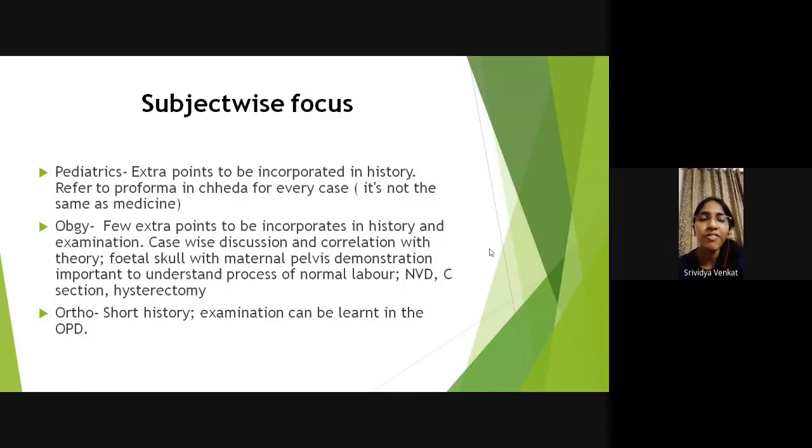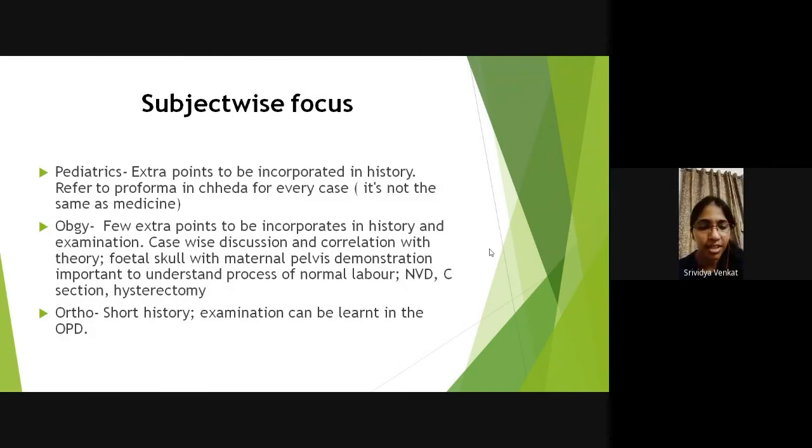Pediatrics has a lot of extra stuff. So a lot of people say pediatrics is equal to medicine, but that's not at all true, because there are extra points in pediatrics which you have to include in your history. So there is birth history, there's immunization, there's diet, there's socio-economic history, even you have to draw the pedigree chart and all of that. So it's important that you practice that also, because otherwise you end up in a loophole thinking this is equal to medicine, and then at the end of the day when you go and present you realize that there are a lot of points which are different in pediatrics.